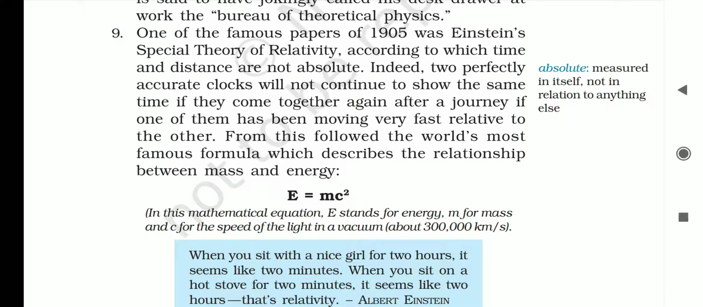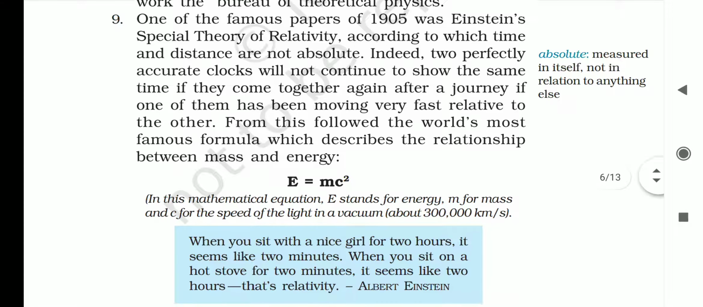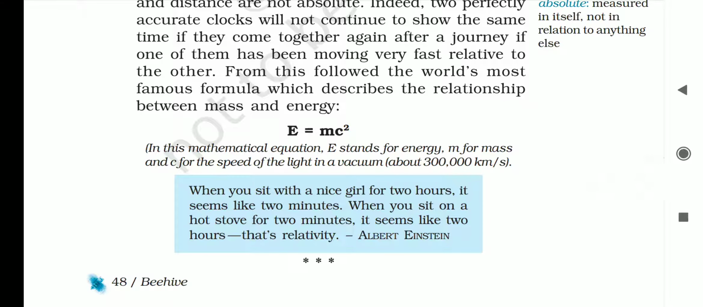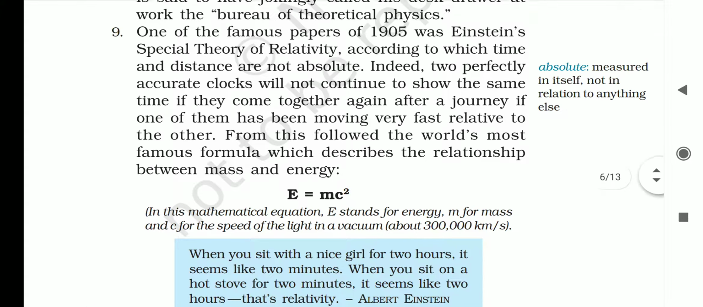In this mathematical equation, E stands for energy, m for mass and c for the speed of light in the vacuum, about 3 lakh kilometers. When you sit with a beautiful girl for 2 hours, it seems like 2 minutes. When you sit on a hot stove for 2 minutes, it seems like 2 hours. That is relativity according to Albert Einstein.